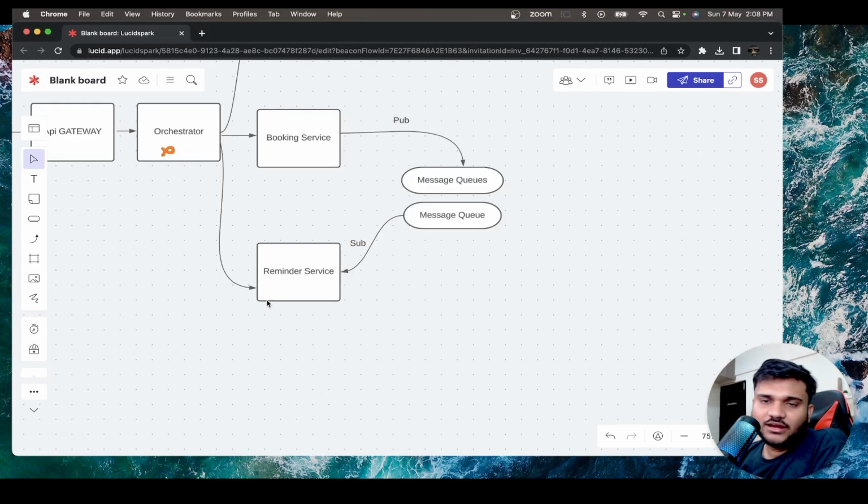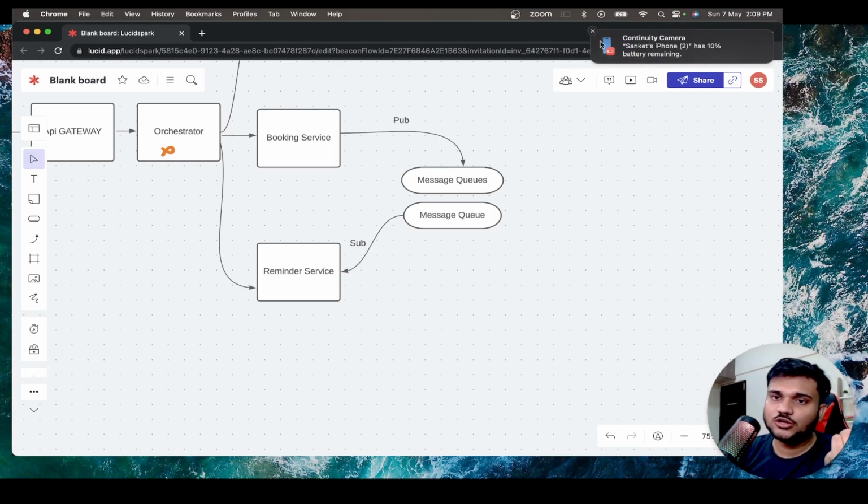So let's say at any point of time, you have to do something like this: every day, on every hour, you have to check that from this particular hour and 48 hours from now, is there a booking for someone and you want to do something. You can actually schedule cron jobs, right?